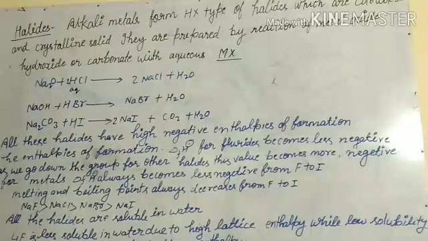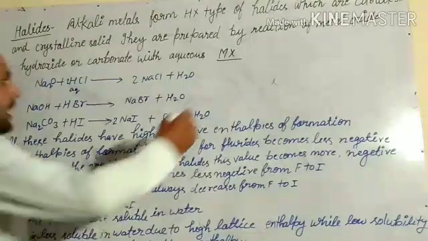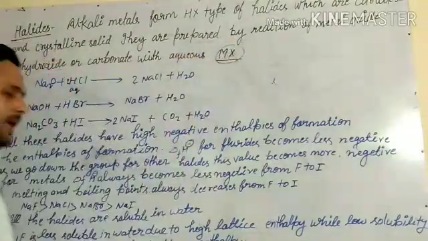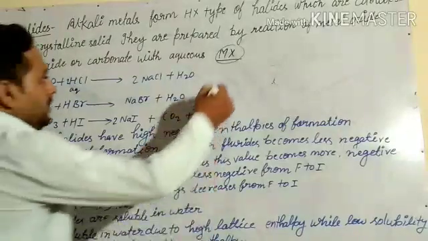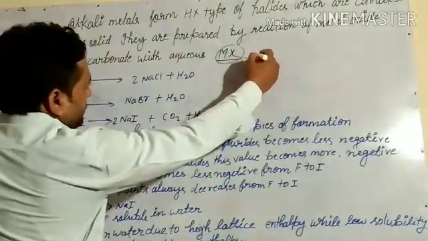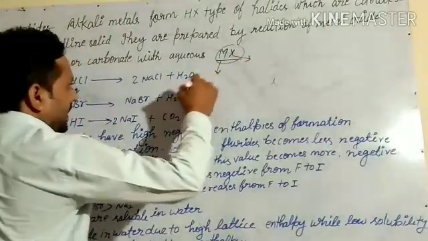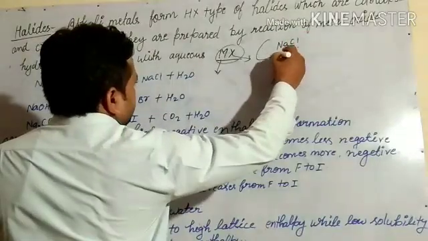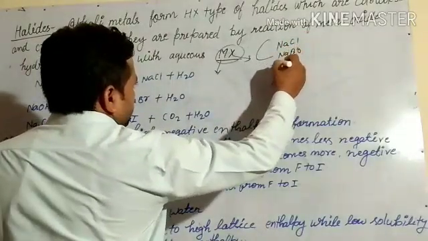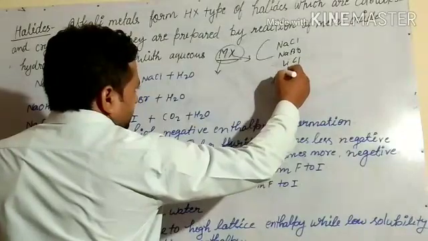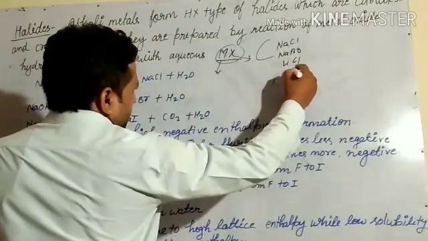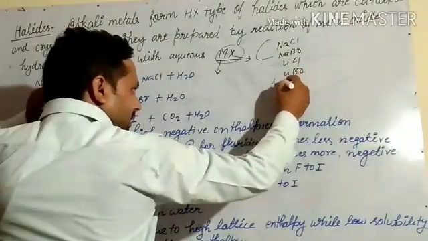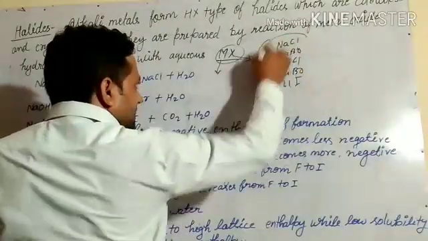My next topic is halides. Alkali metals form MX type of halide. MX type means one halogen and one metal. Like this, if we talk about NaCl, NaBr, LiCl, LiBr, LiI, like this halide.